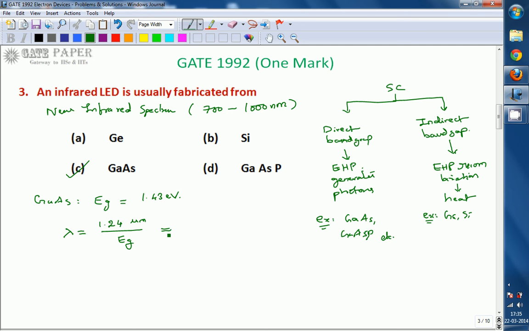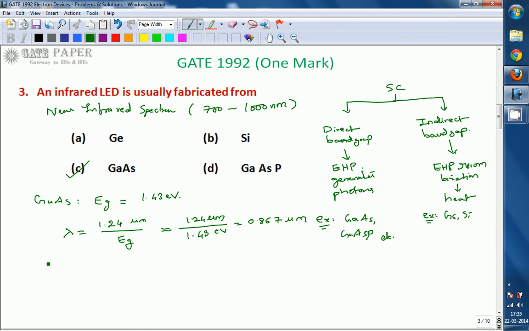For gallium arsenide, this is 1.24 micrometers divided by 1.43 electron volts, which equals 0.867 micrometers. 0.867 micrometers is in the range of 700 to 1000 nanometers. So gallium arsenide is going to be used for infrared LEDs.